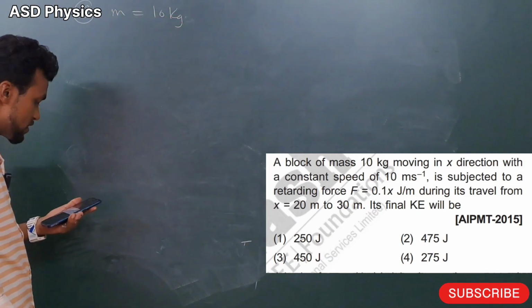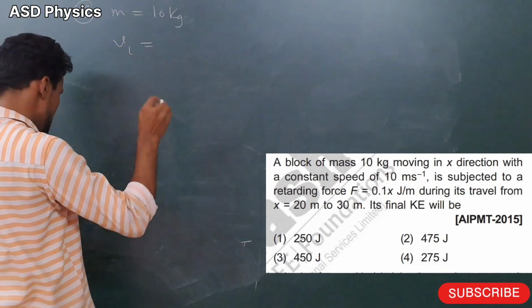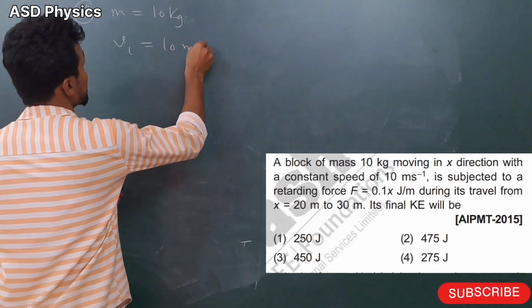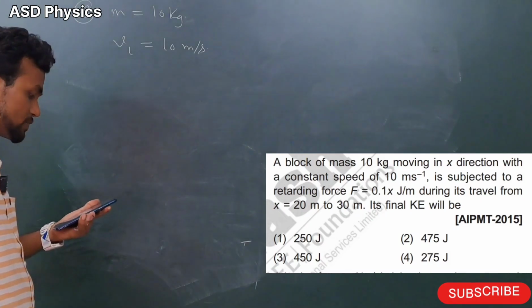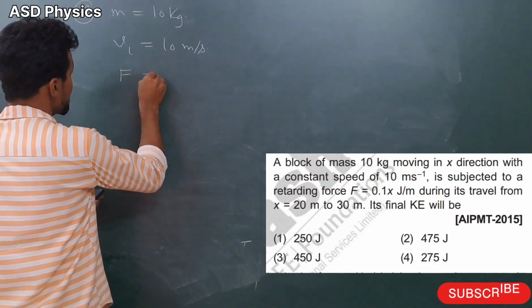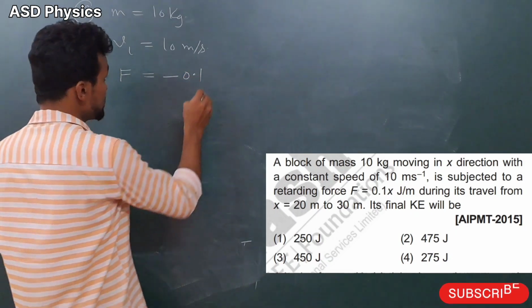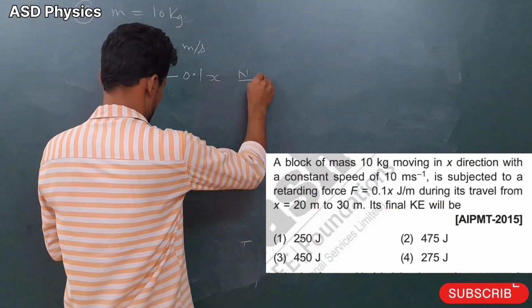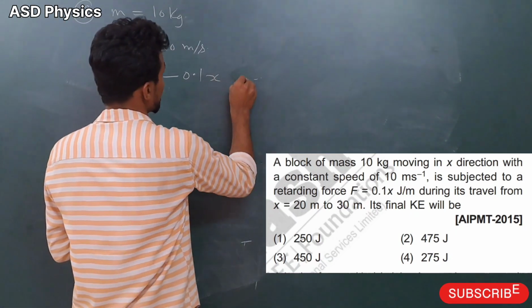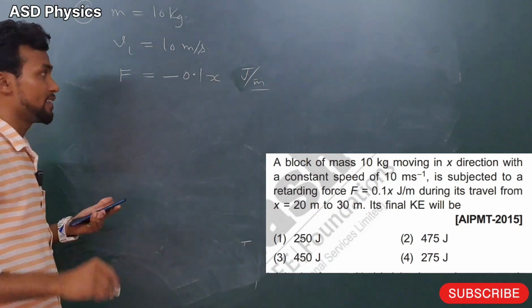After that, the initial speed is given as 10 meter per second, and it is subjected to a force of 0.1x, a retarding force. That means F is given as minus 0.1x Newton, or joule per meter.